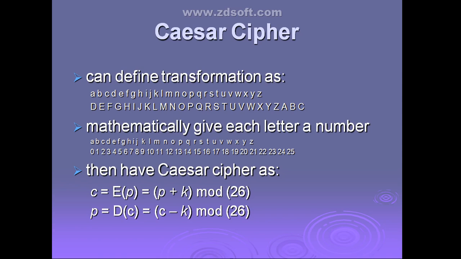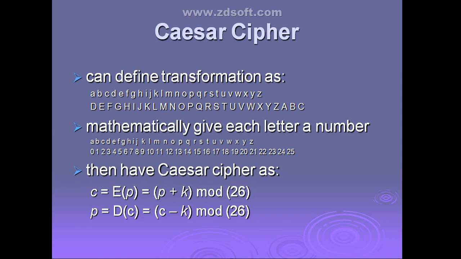You are going to shift. Clear? C is equal to E of P. That means, how are we getting the ciphertext? By applying the encryption algorithm on the plain text. How is the encryption algorithm working in the Caesar cipher? Whatever the character is in the plain text plus the value of the key. Key value may be 1, 2, 3, 4, 5, up to 25. Mod 26.